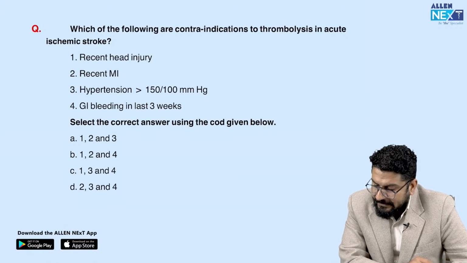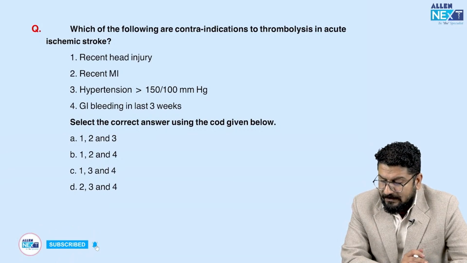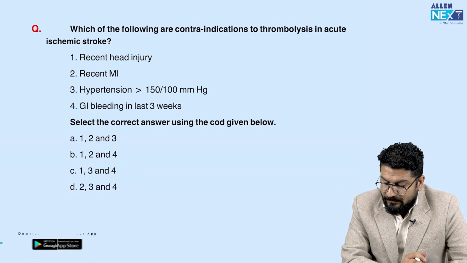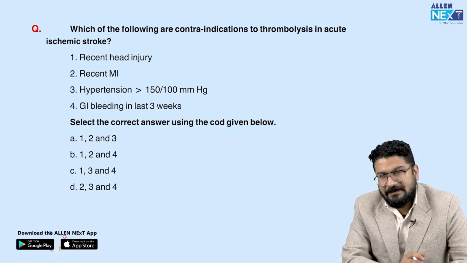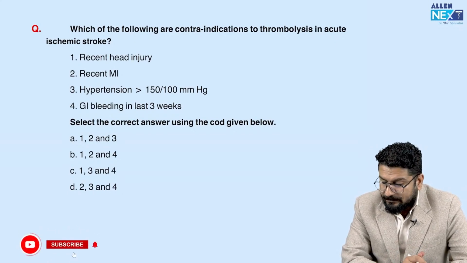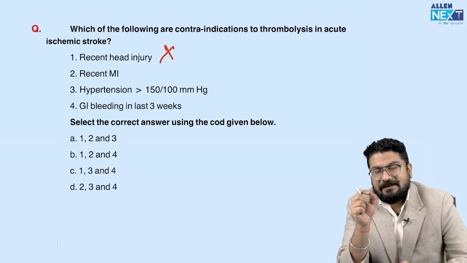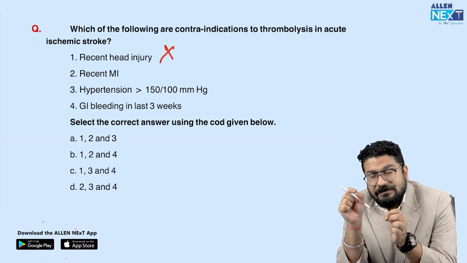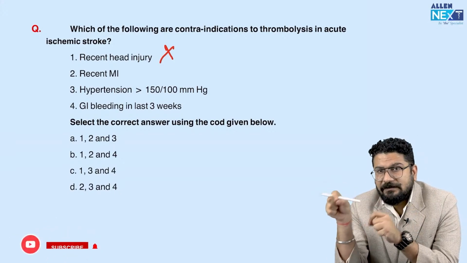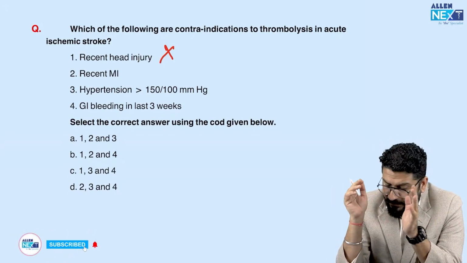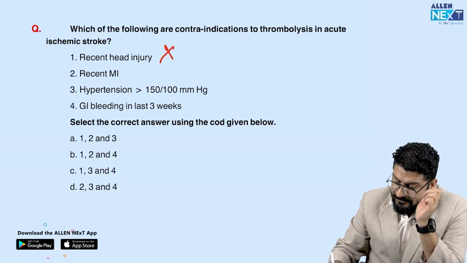Following are contraindications to thrombolysis in acute ischemic stroke. Let's see the question. Recent head injury, so suppose there is any head injury in the last 1 to 3 months. In some books it's given as 1 month, some books mention 3 months. That's an absolute contraindication. Recent MI: again, this is a controversy, so let me clear this. Recent MI which was treated with thrombolysis, not with PCI. So remember, recent MI is also a contraindication.